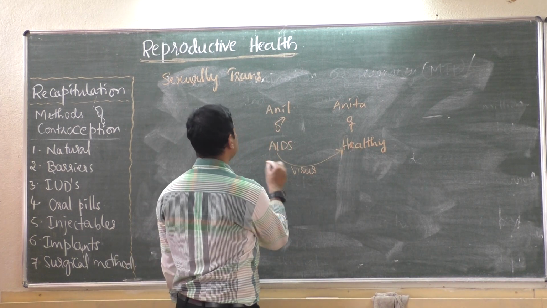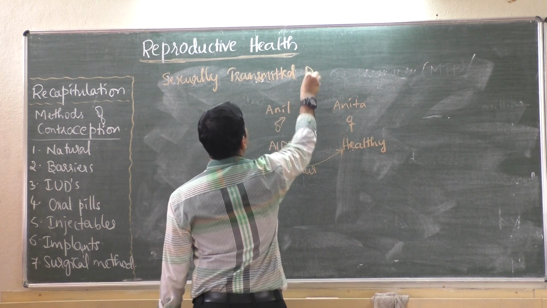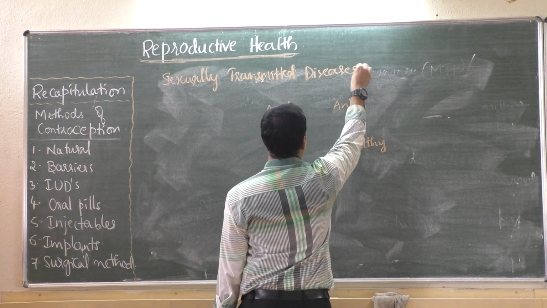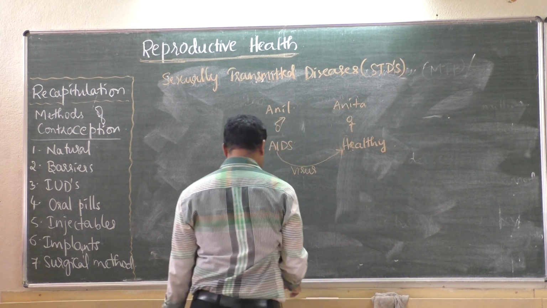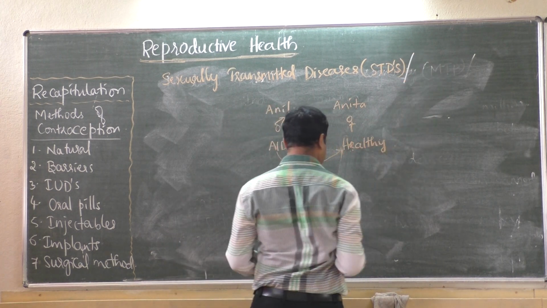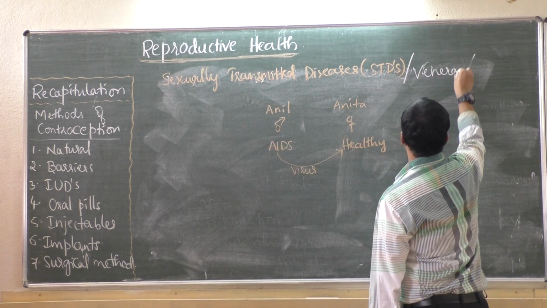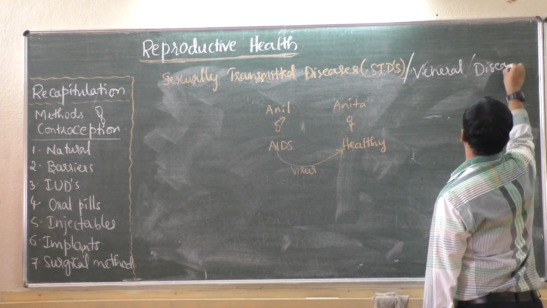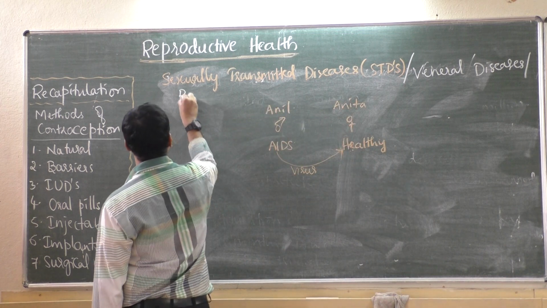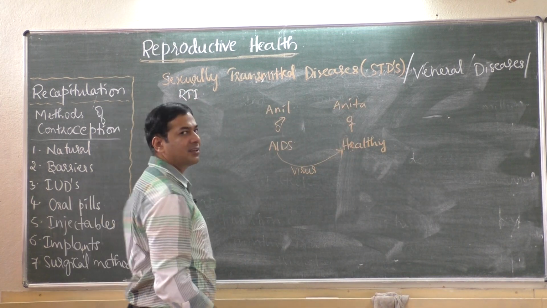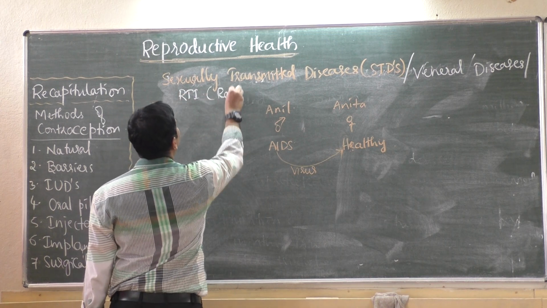So sexually transmitted diseases, in short you can call them STDs. It is also called venereal diseases, or you can also call it RTI. RTI does not mean right to information. Here this is reproductive tract infection.